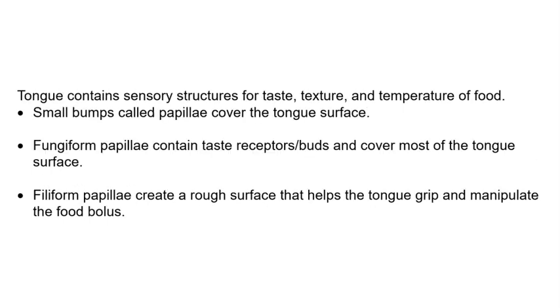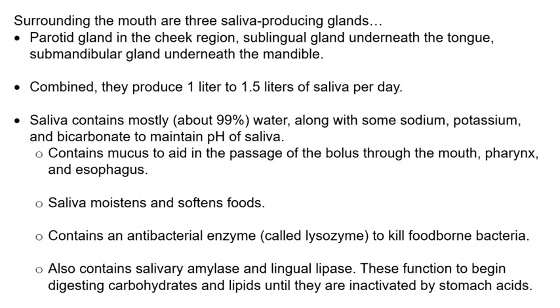The tongue contains sensory structures for taste, texture, and temperature of food. Small bumps, called the papillae, cover the external surface of the tongue. The fungiform papillae contain taste receptors, which are also called taste buds, and these are the papillae that cover the majority of the tongue surface. The filiform papillae, on the other hand, create a rough surface that helps the tongue to grip and manipulate the food bolus. Surrounding the mouth are three large saliva-producing glands.